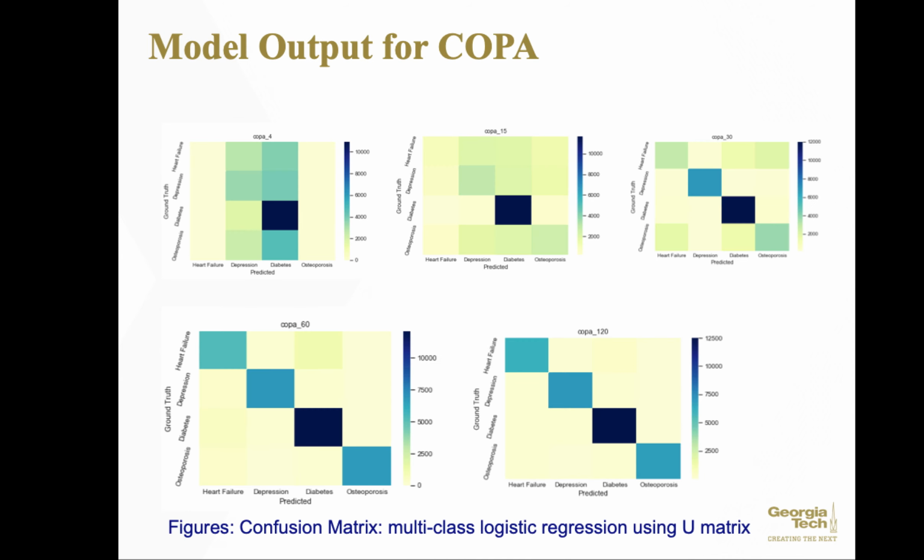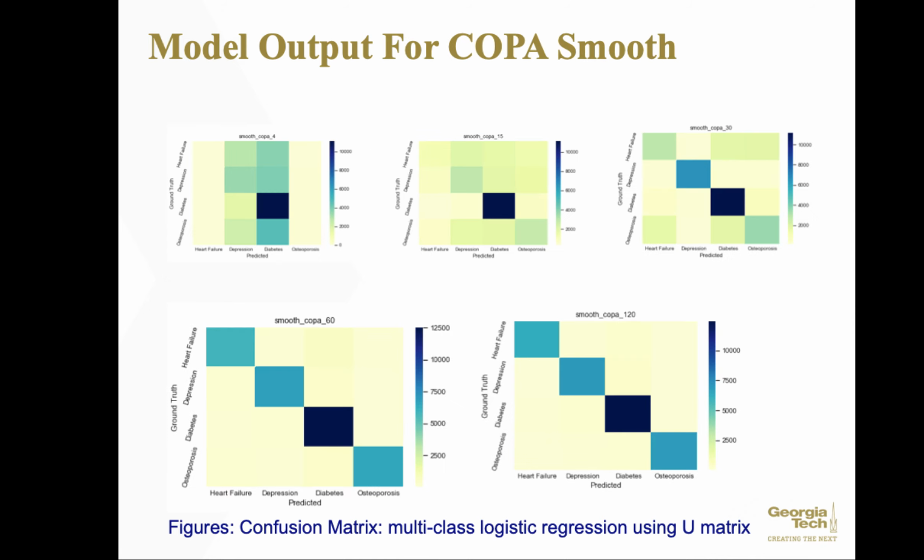And to assess the predictive power of the phenotypes generated by COPA, we have built a multi-class regression model using the W matrix generated by COPA. And here are some model outputs for COPA and smooth COPA in heat map form. Now we have the heat map that shows the confusion measures of the predictive result versus ground truth. We included 4 groups of patients with different chronic conditions such as heart failure, depression, etc. And the chart indicates that the higher the number of features we decompose, the better the prediction results we have.